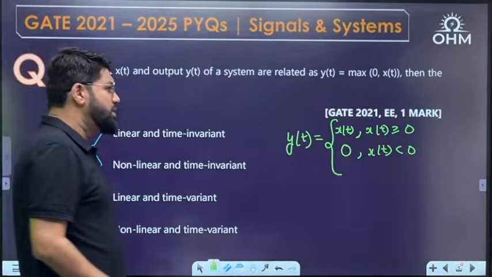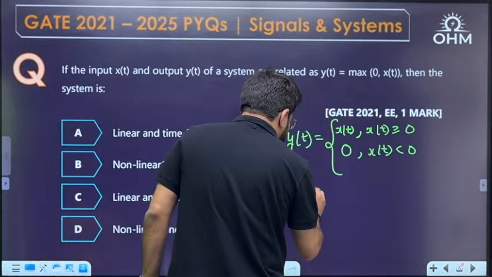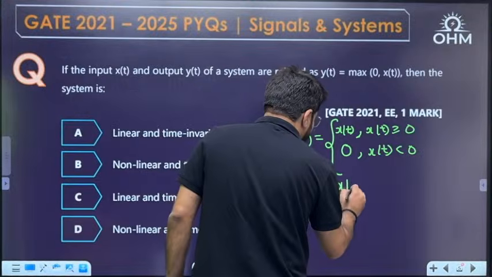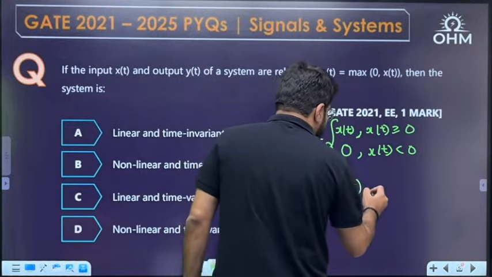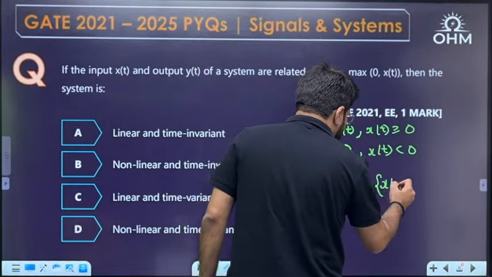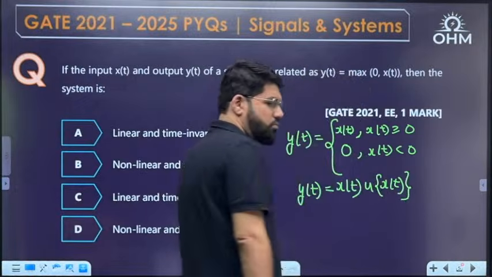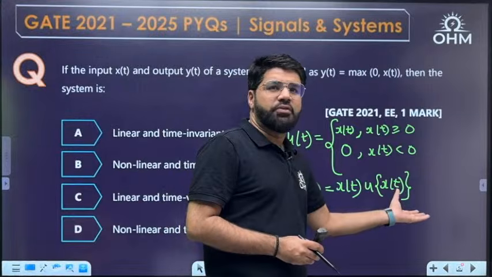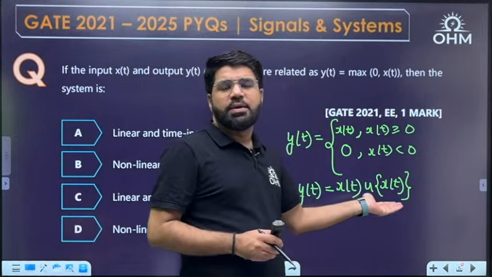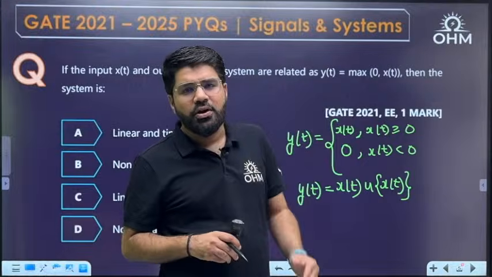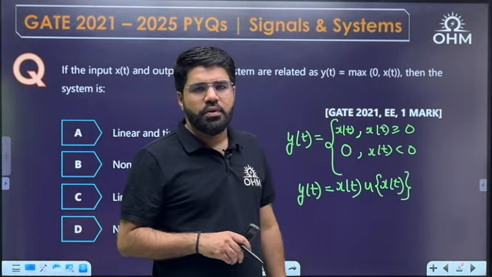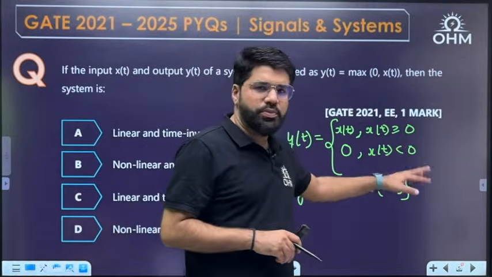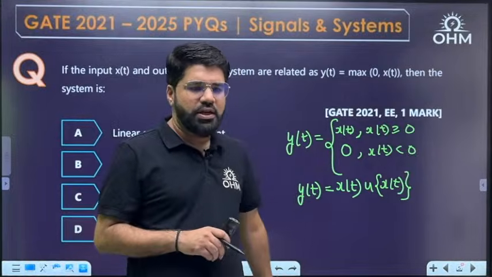You can even write it this way: y(t) is equal to x(t) times u(x(t)). Understand this notation now, because if x(t) is positive, see how the unit step function works. We all know about unit step. If it was u(t), for t greater than 0, u(t) is 1, and for t less than 0, u(t) is 0. That is what you will say.